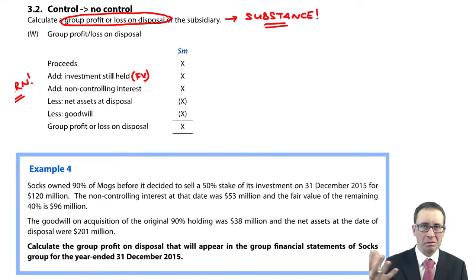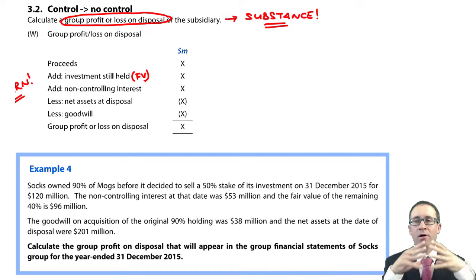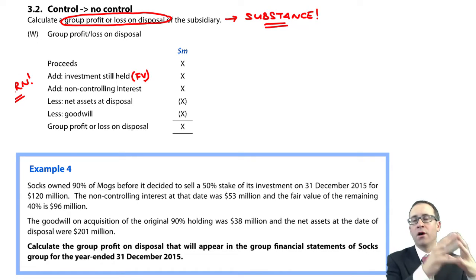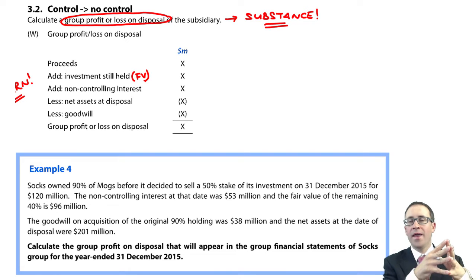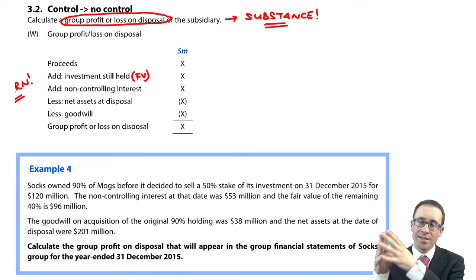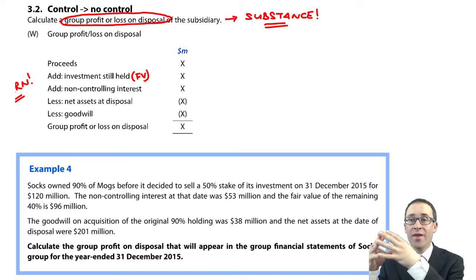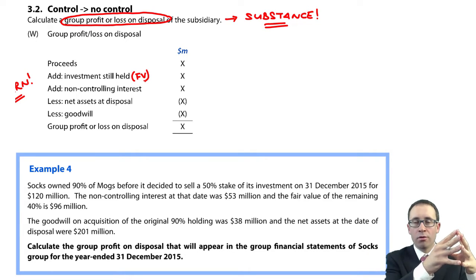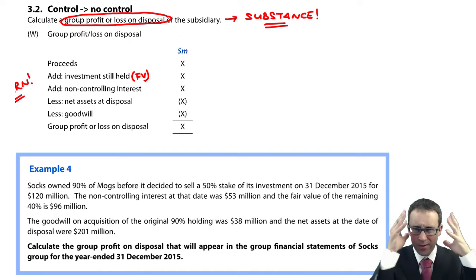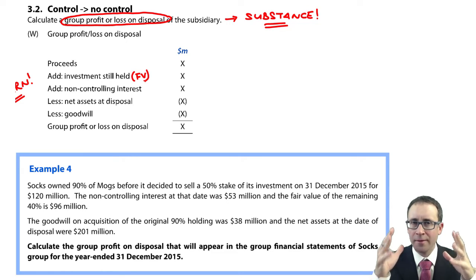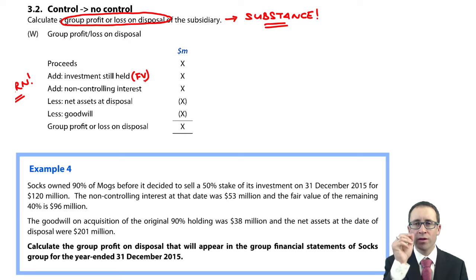So it gets quite tricky because students get confused and find it difficult to work out a profit or loss, which is very much profit or loss focused, and then have to divert your attention to calculating goodwill, which you usually see on the SFP, but that goodwill is then used within your group profit or loss calculation. So it wrecks the head a little bit. It gets you a little bit confused, but over time you will become better at it.